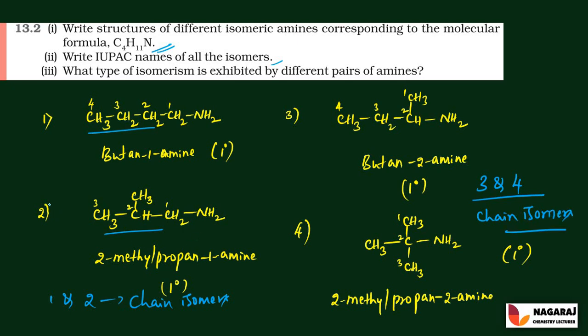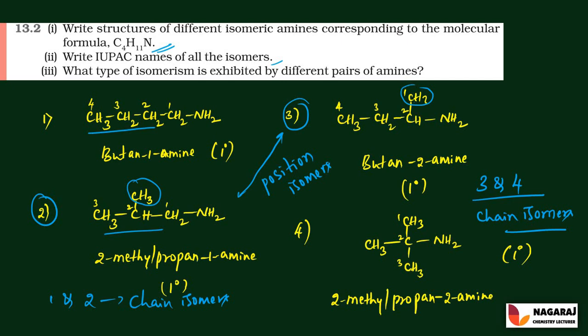And next, the second one and third one is an example for the position isomer. Position isomer, because the functional group occupies different positions, right? Here the functional group is attached to the first carbon, here the functional group is attached to the second carbon.